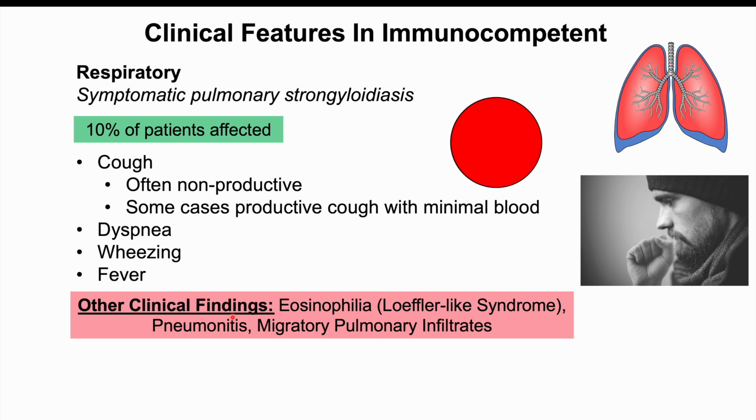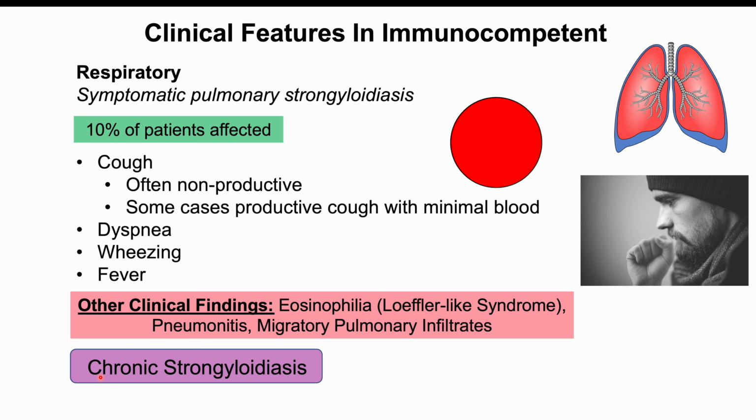And all these symptoms we talked about can occur acutely. They can be part of acute strongyloidiasis that occurs in immunocompetent patients. So these symptoms can occur a short time after being exposed to the organism. But some patients can have chronic strongyloidiasis. Chronic strongyloidiasis is essentially the symptoms we talked about before, perhaps at a more mild severity. And it occurs where signs and symptoms occur for many months up to years.